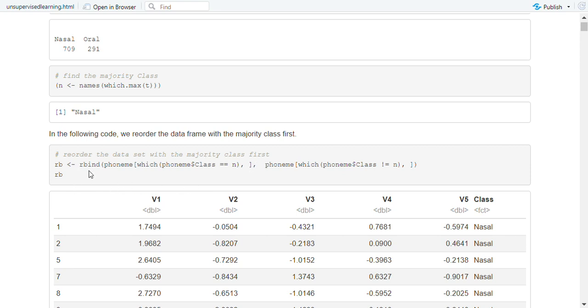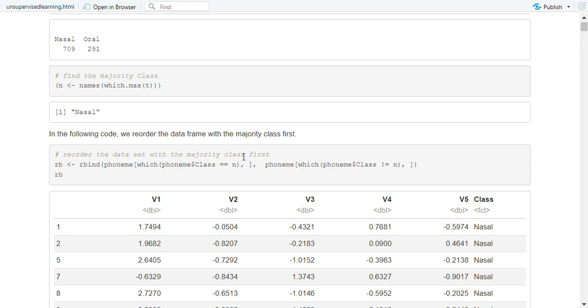Let R be equal to rbind, FoundMe square bracket which FoundMe$class equal n, comma, and we leave the blank space, close the square bracket, comma, FoundMe square bracket which FoundMe$class not equal to n, comma, and then an empty space.